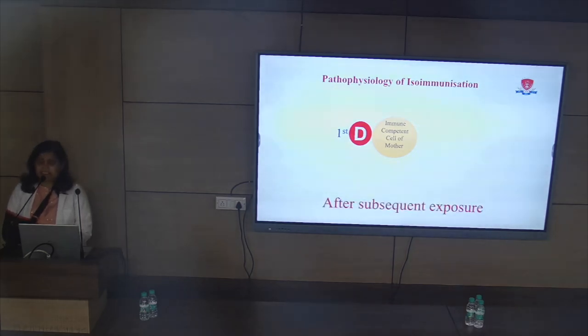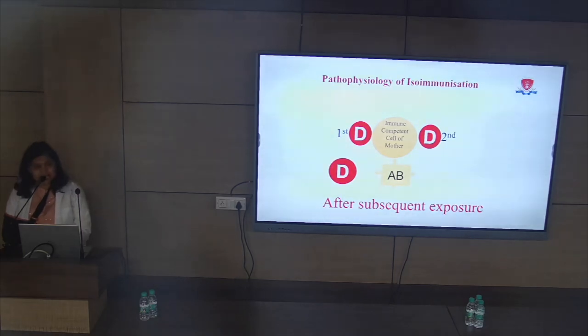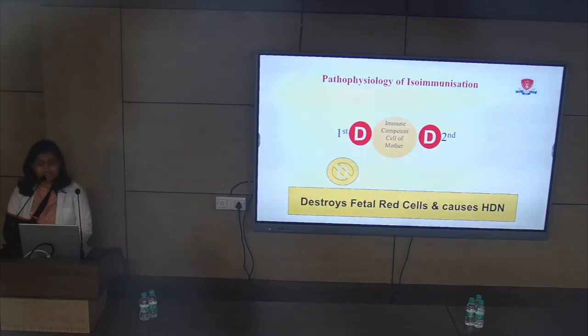But as in the case we discussed earlier, the patient had a history of abortion 1 year back, which was not followed by anti-D. So it might have become a sensitizing event for her, and when she again conceived and was exposed to the D antigen for the second time, due to the anamnestic response, this time the antibodies formed will be IgG type, and they will be formed in huge numbers. They can easily cross the placenta and cause hemolysis of the fetal RBCs, leading to hemolytic disease of the newborn and fetus.